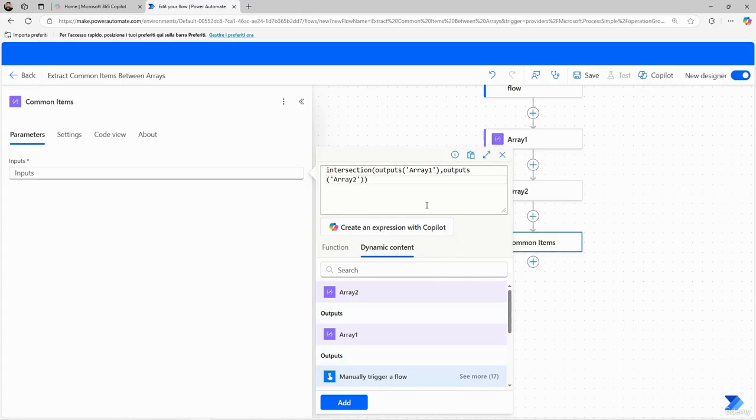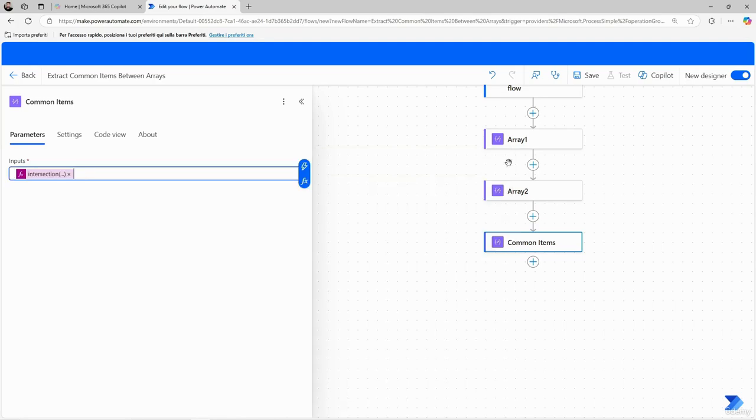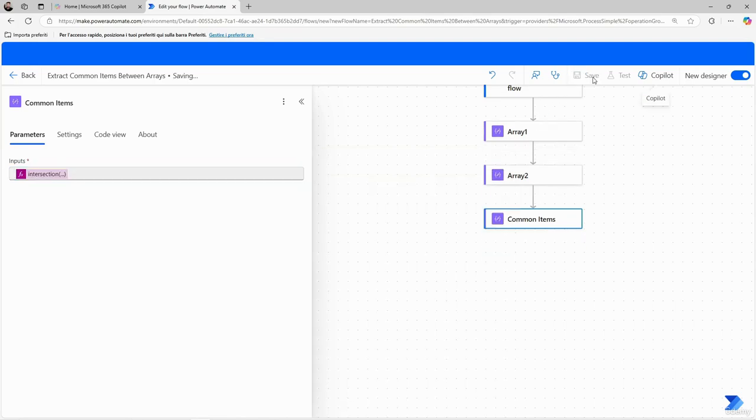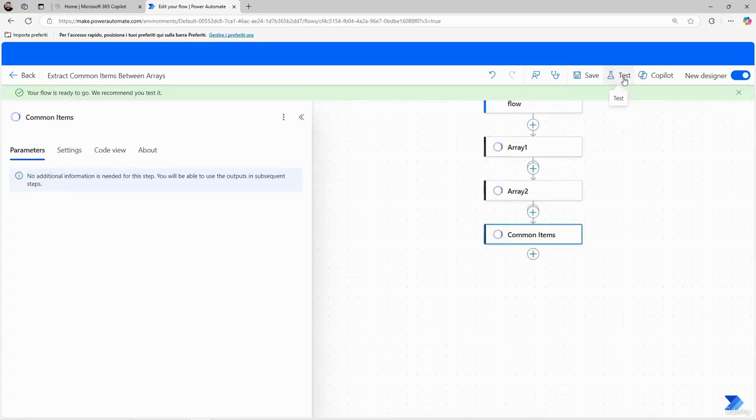in both. For an item to be considered common, it must be identical in both lists. Even minor differences in formatting or property order may prevent an item from being matched correctly. Once the flow is set up, save and test it to verify the output.